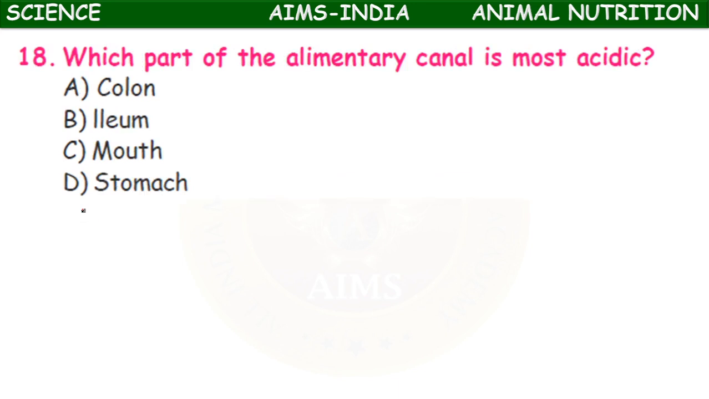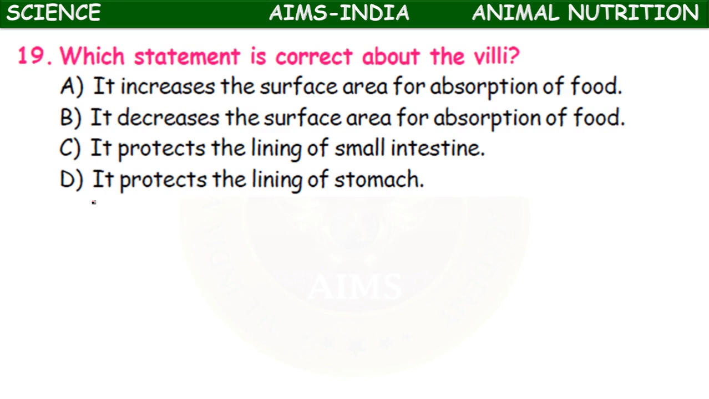Which part of the alimentary canal is most acidic? Colon, ileum, mouth, stomach. Acid is produced in which organ of our digestive system? It is the stomach which produces the HCl. So the most acidic nature is present inside the stomach.